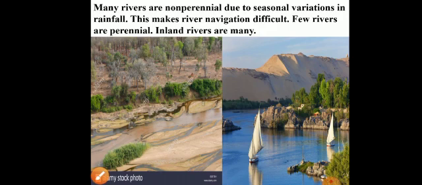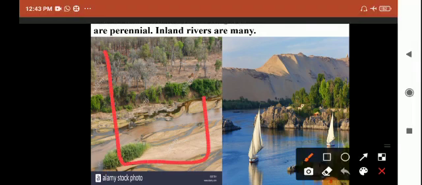And many rivers are non-perennial due to the seasonal variation in the rainfall. Non-perennial river means the river flows throughout the year except the summer season. This is called a non-perennial river due to the seasonal variation. This makes river navigation very difficult in a non-perennial river. If there is no water, how can we run a boat?